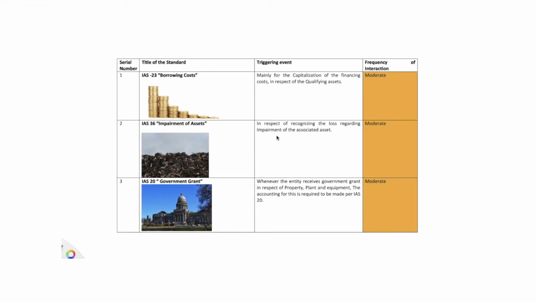Now let's look into the interaction part of property, plant, and equipment with other standards. As in the beginning, I told you, all the accounting guidance in respect of property, plant, and equipment is not only provided under IAS 16, but the accounting guidance is also provided in other standards as well.